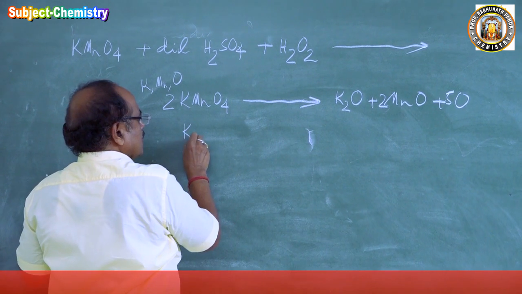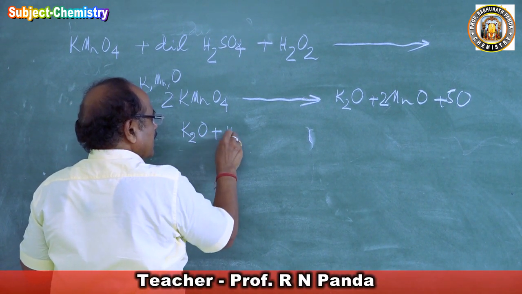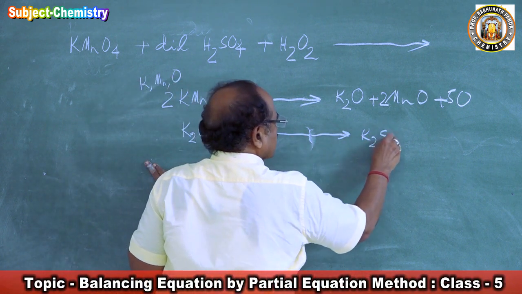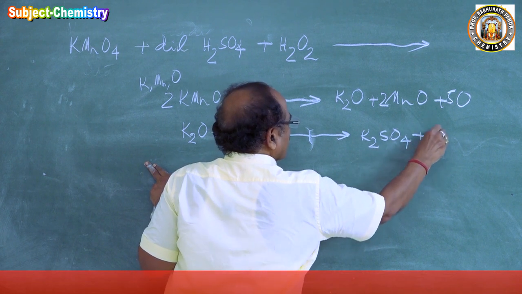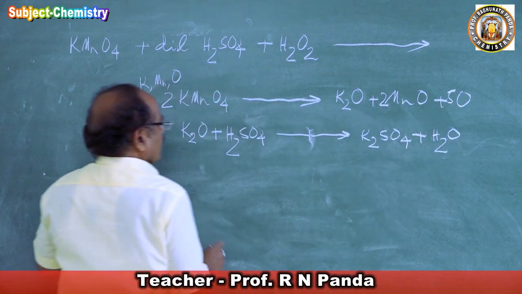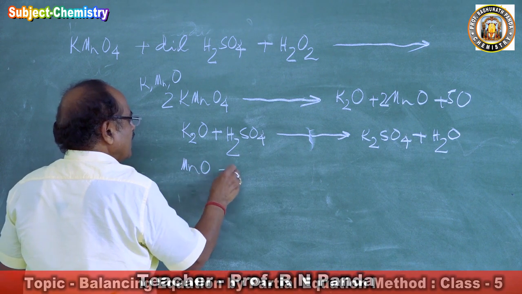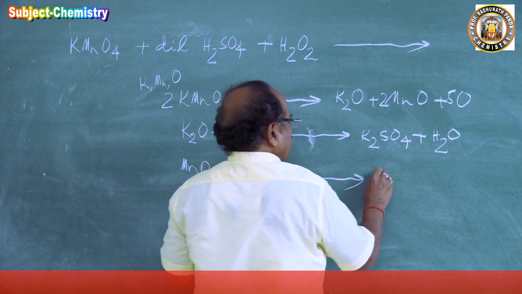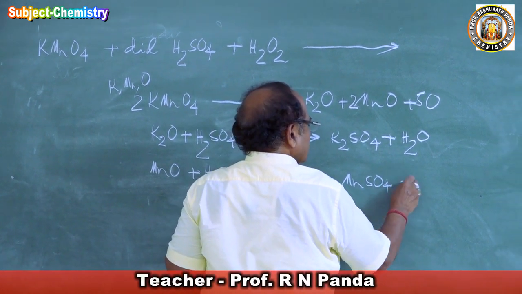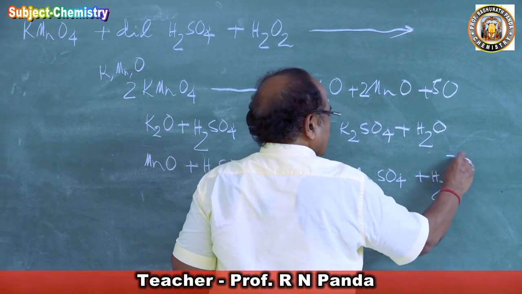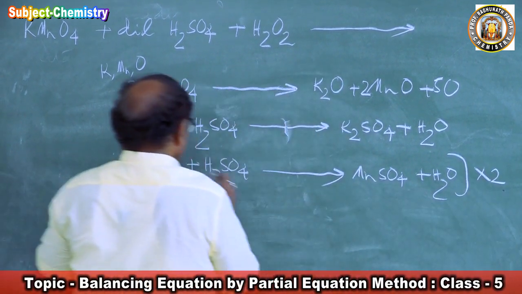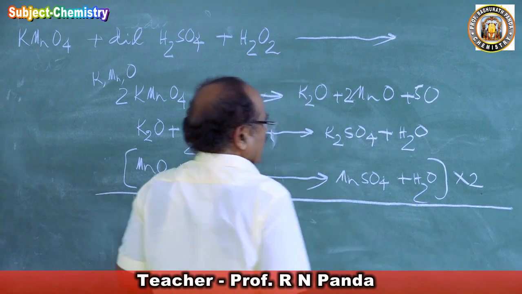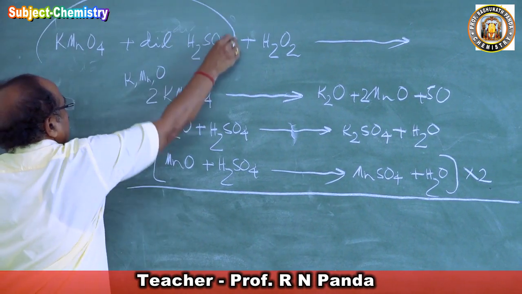Now potassium oxide is a metallic oxide, basic, and will react with sulfuric acid to form potassium sulfate plus water. It is balanced. Then MnO will react with sulfuric acid to form MnSO4 plus water. Since 2 MnO are there, we multiply the equation by 2. Now this is the reaction for acidified potassium permanganate.